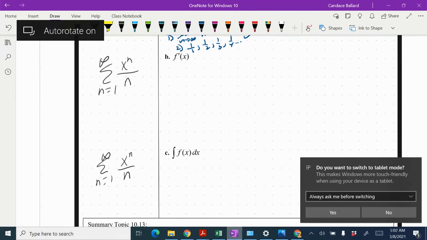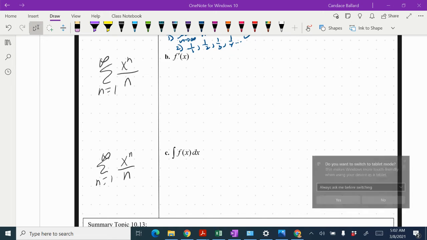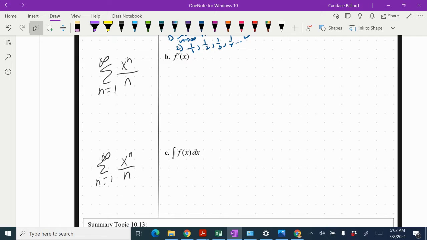In this video, we're going to continue topic 10.13, and we were looking at example 4b. In this one, we have to take the derivative of the function and then find the interval of convergence. So I rewrote my function off to the left here.